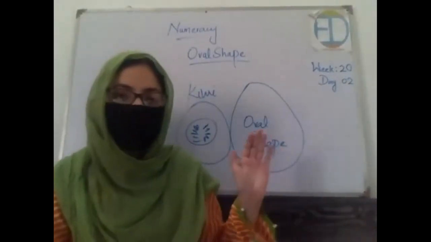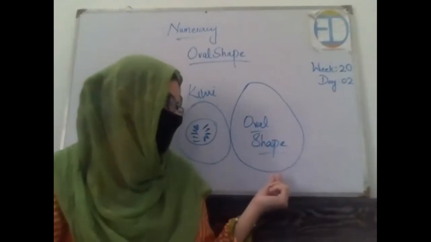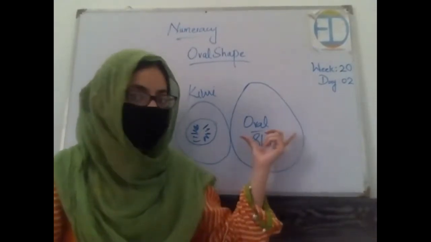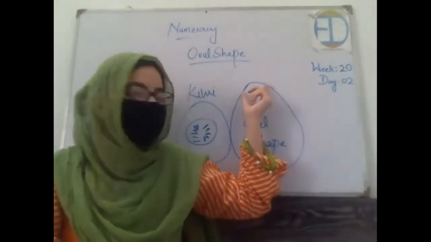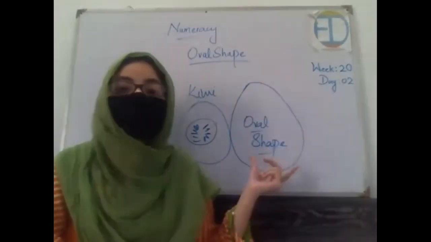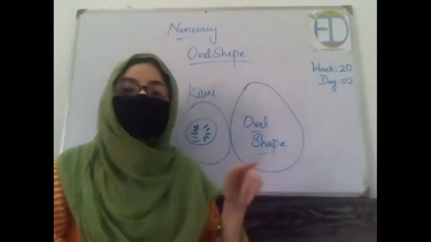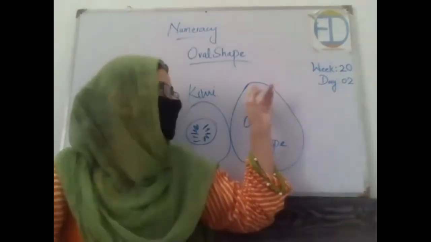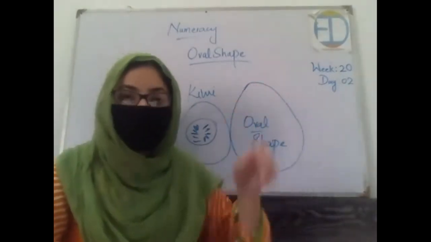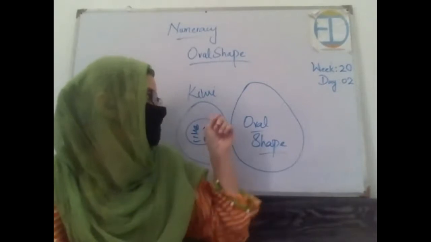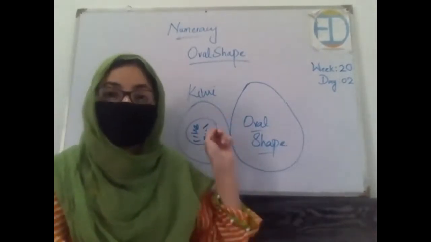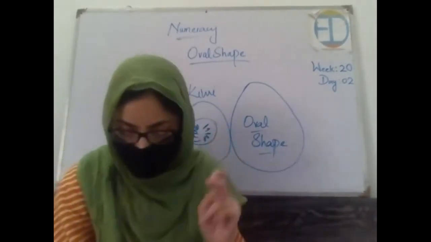Now see the thing that I was telling you right now, that it started from one point and then starts getting outward and then again inward. So this is oval shape. It is not spherical. The sphere does not have an end like this, right? This is a sphere and this is an oval. This is the difference between the two, right?